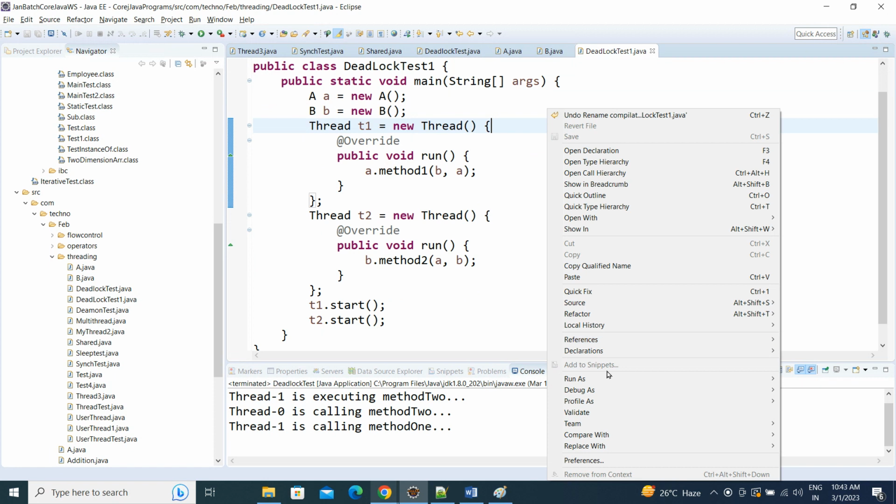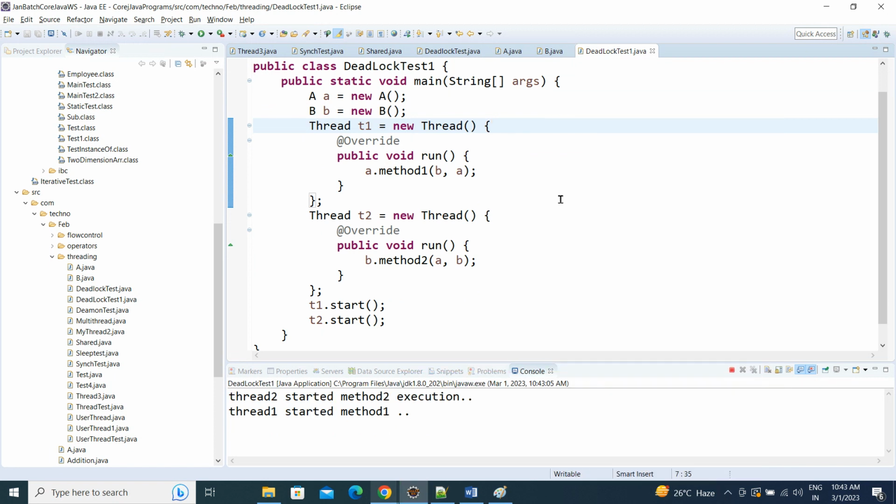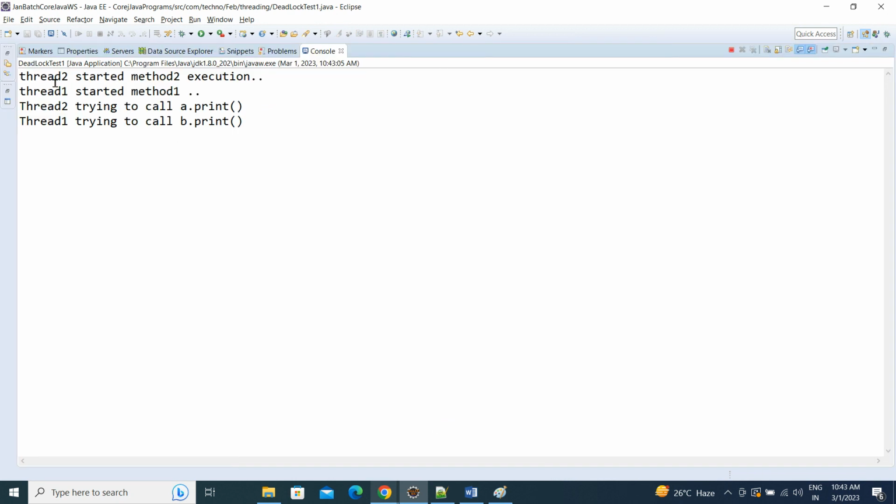Now let's run it. See, the T2 thread started. Thread 2 started method 2 execution, and thread 1 started method 1 execution. Thread 2 is trying to call the A class print method, but that A object is under the execution of thread 1. And thread 1 is trying to call B.print, but that B object is under the usage of thread 2. So both will never release the locks.